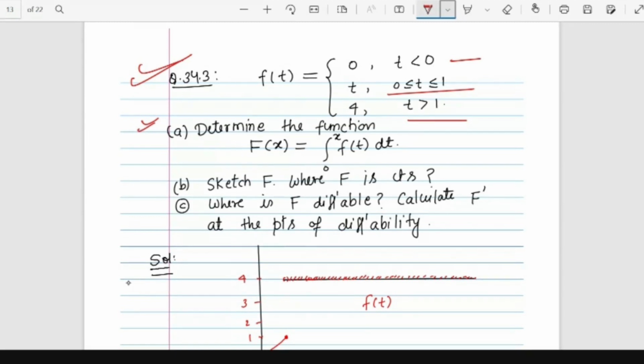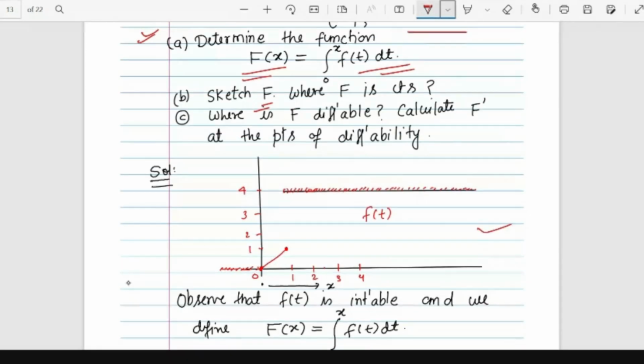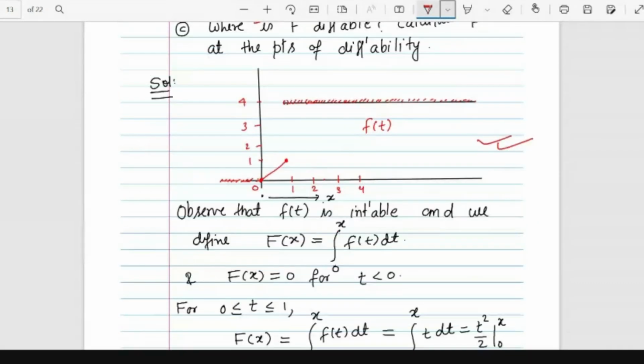Then we have to define the integral function for this function. This is purely an application of the fundamental theorem of calculus. So capital F of x is equal to the integral from 0 to x of f(t) dt. Sketch capital F, the integral function, check at which points f is continuous and at which points capital F is differentiable. If it is differentiable, we have to calculate the derivative. So this function is given first of all, and we just draw this function, small f(t).